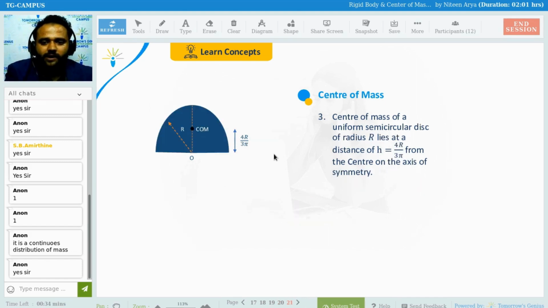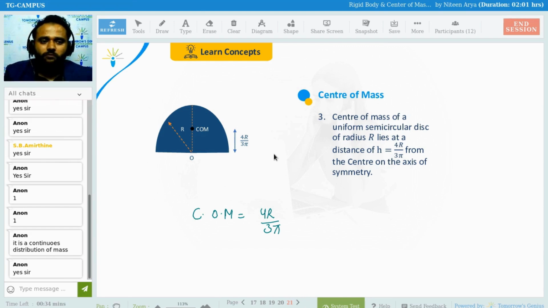Moving ahead, center of mass of a uniform circular disc of radius r. One change you are going to observe here: for a disc it is going to be 4r over 3 pi.